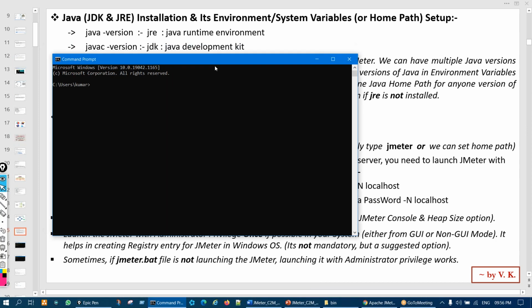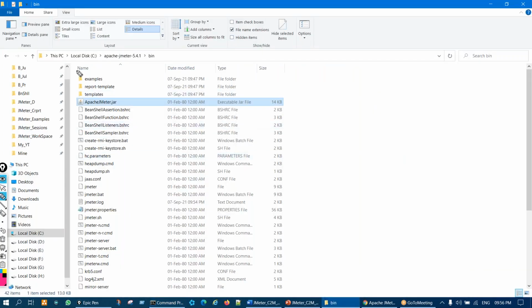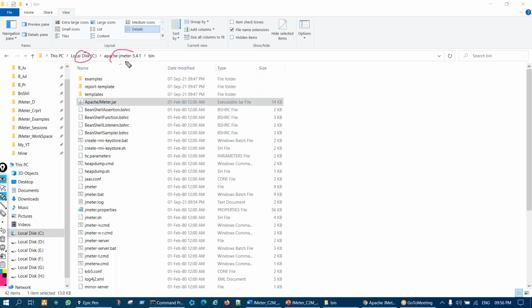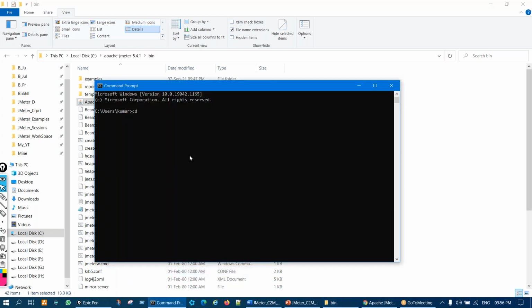Then using the CD command, you have to move to the bin directory. You see JMeter is kept in the C drive, then this folder, then this. This is the path. You copy this path and type CD and then the path, and hit the enter button. Now the command prompt is pointing to the bin directory.